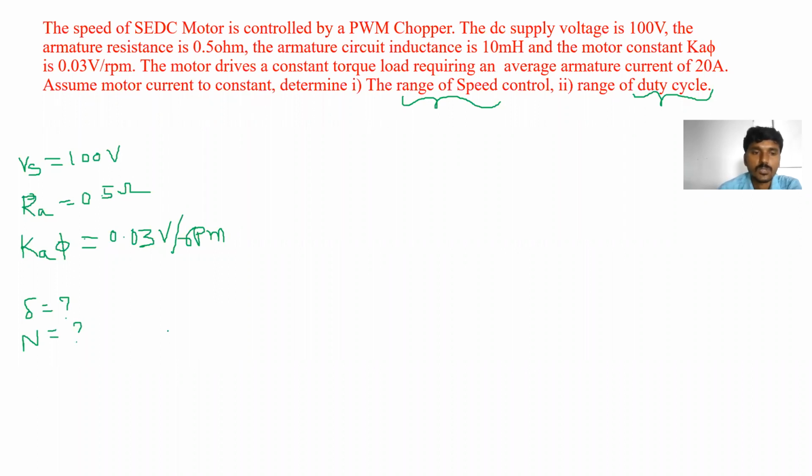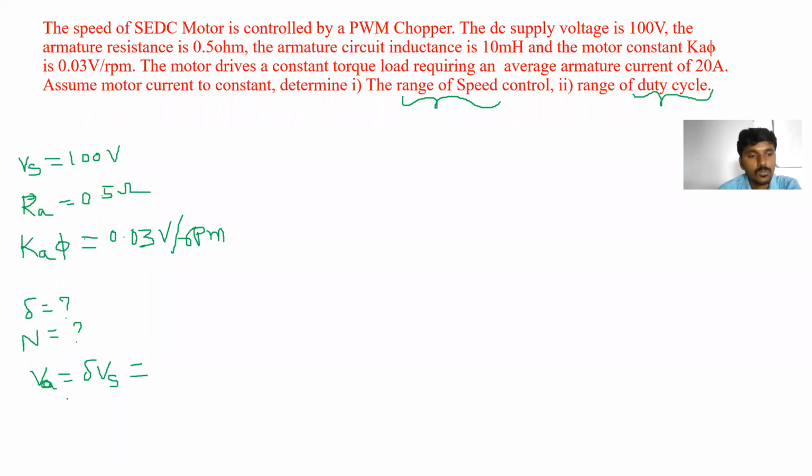So which formula can we use here? We know the formula: V0 is equal to delta into Vs, and V0 is nothing but Va.